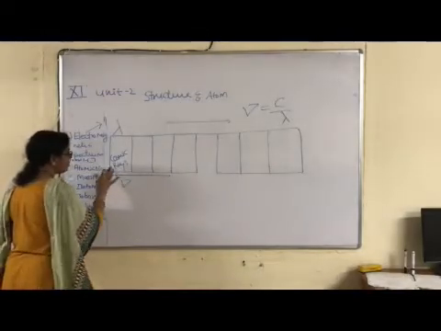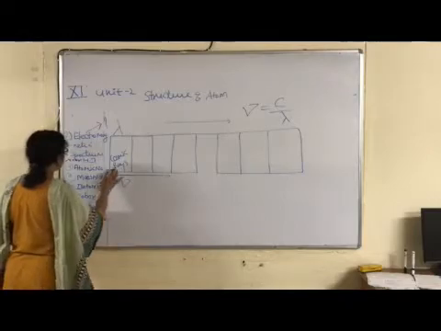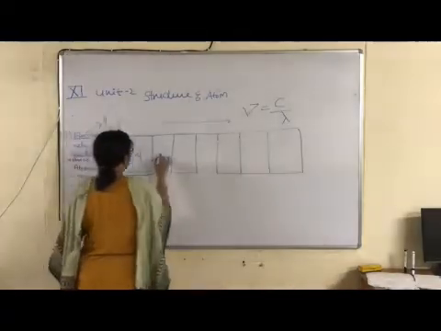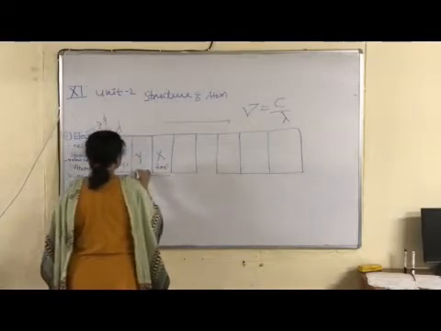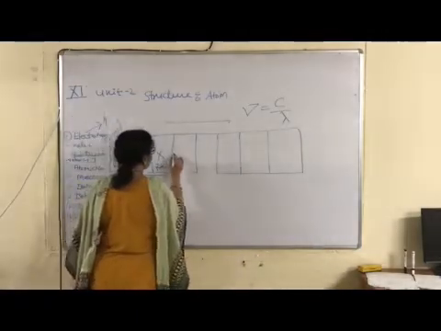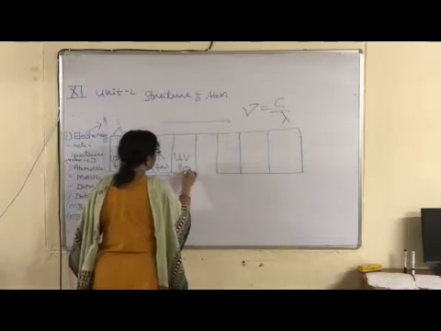Which rays or radiations are included in the electromagnetic spectrum? Cosmic. After cosmic, then gamma rays. After gamma rays, then X-rays. And after X-rays, then UV rays, ultraviolet rays. Okay children?